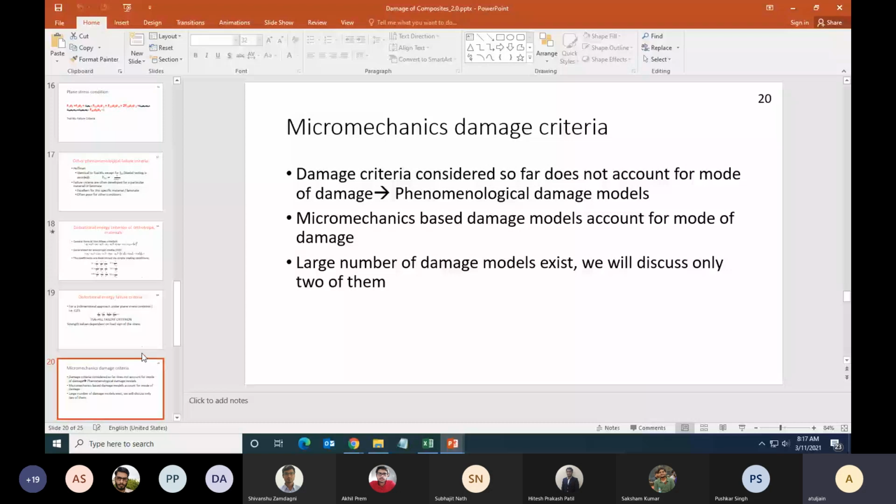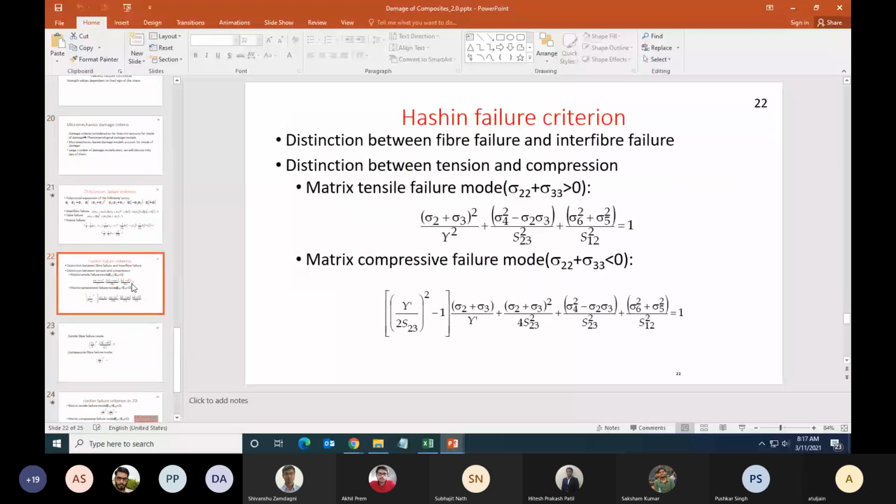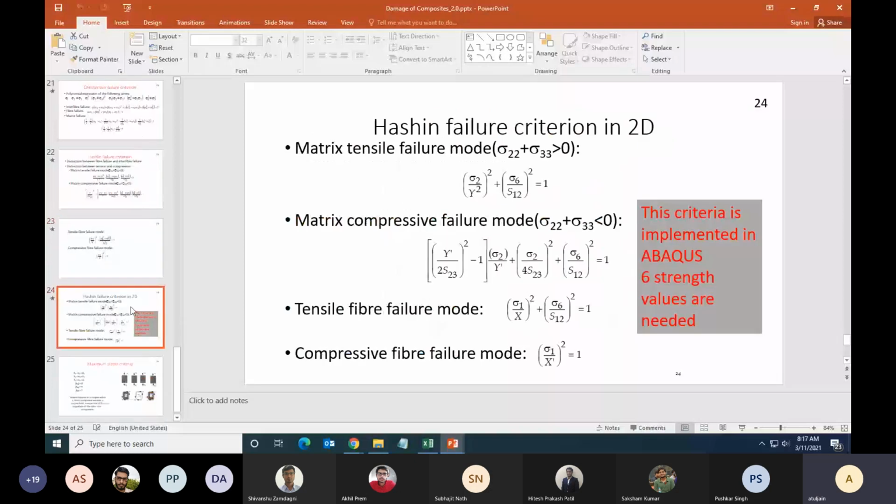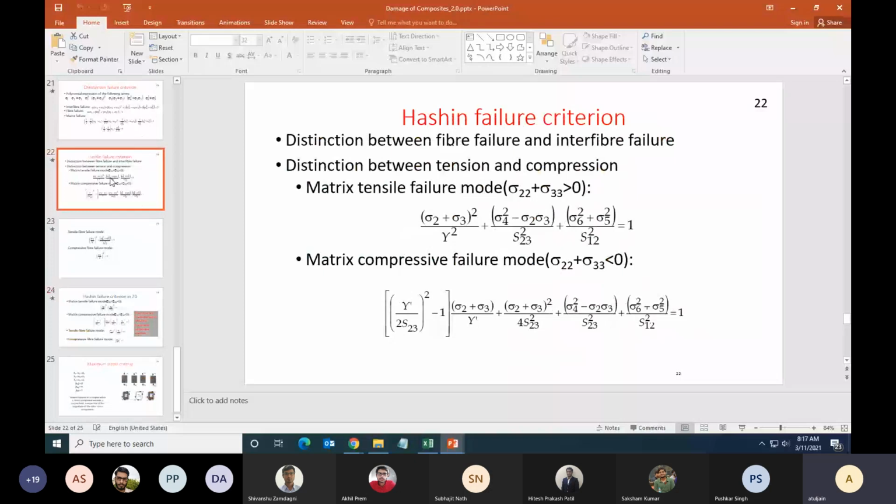Hashin failure criteria, is this clear? In terms of practical application, this is perhaps the most important failure criteria that we are going to discuss. We will discuss in more detail how it has been implemented in Abaqus, but is the theory clear? What this failure criteria is trying to say? Yes, sir. Okay, then please try to solve this problem.